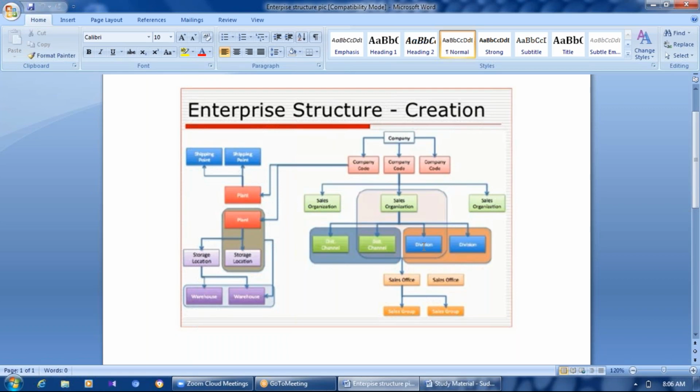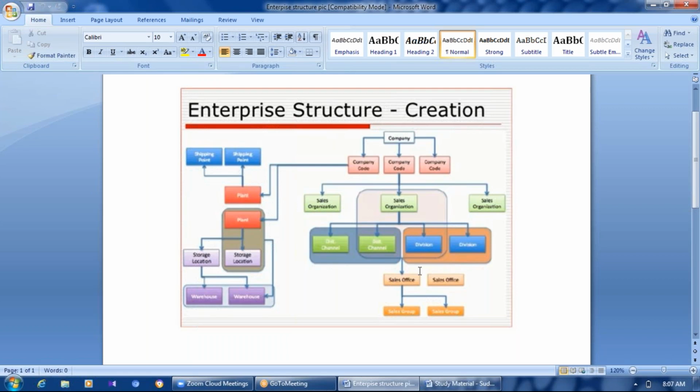Next would be the sales office. In real time, the business people would call this a branch. Everywhere we can have branches. Let's take the example of the bank. We visit the nearest branch, which in real time we call a sales office. So a sales office is a physical location where a group of people work together, right?